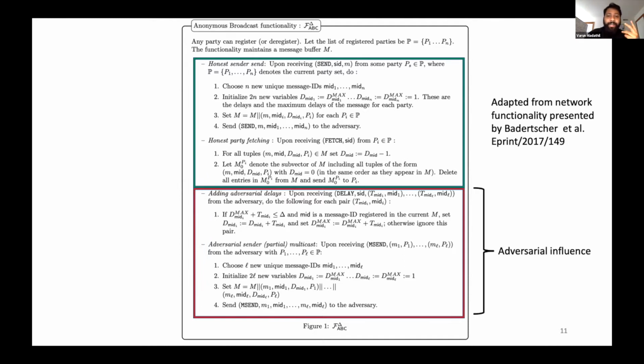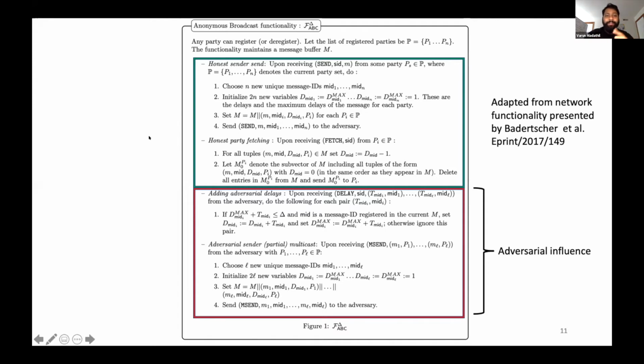So crucially, the adversary can do two things. The first thing is the adversary can set delays on messages. It cannot add an infinite delay to any message; it is bounded by some delta, but the adversary is allowed to influence this, and he can delay specific messages on the network. And two, the adversary is also allowed to do a partial multicast.